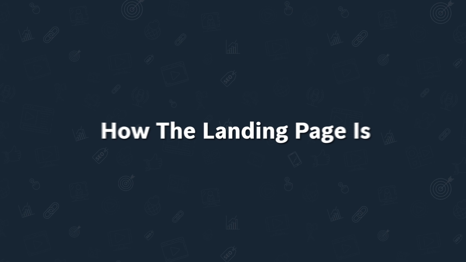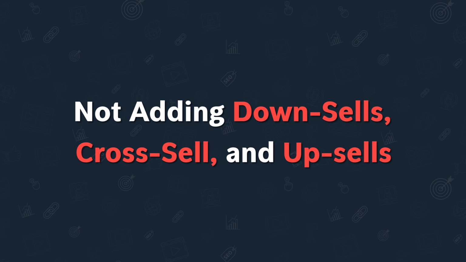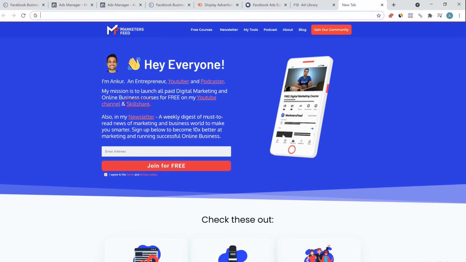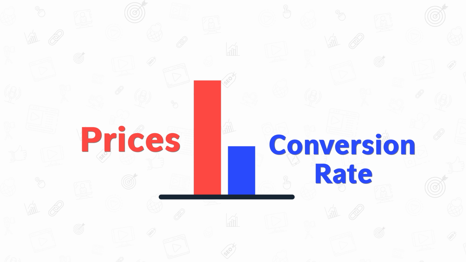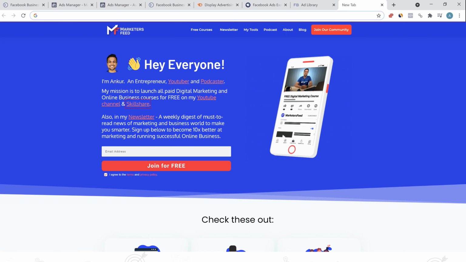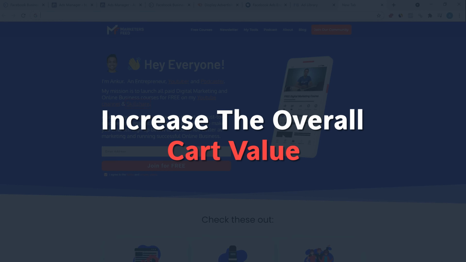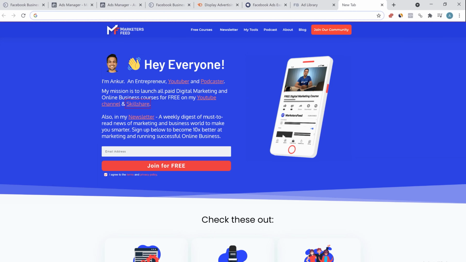The next mistake people make is not adding downsells, cross-sells and upsells. If you want to have a profitable campaign, then you need to make as much money as possible with your target customer. One way is to increase the prices of your product. But if you increase the prices, then your conversion rate will decrease. The second, very amazing way to increase the overall cart value is adding upsells, cross-sells and downsells.